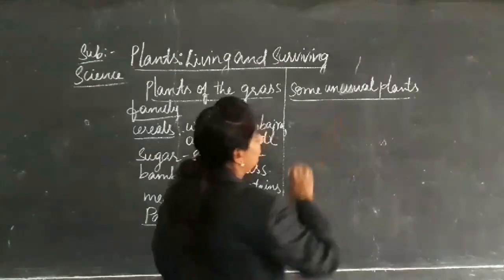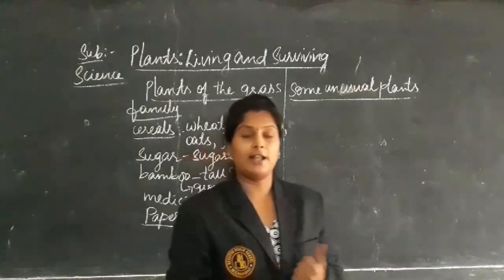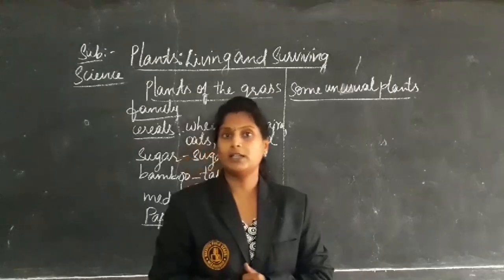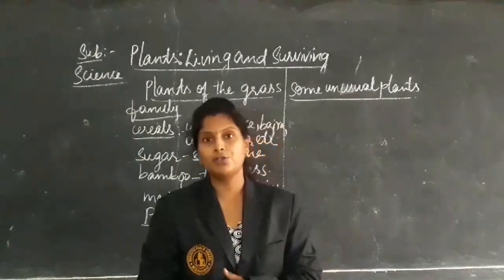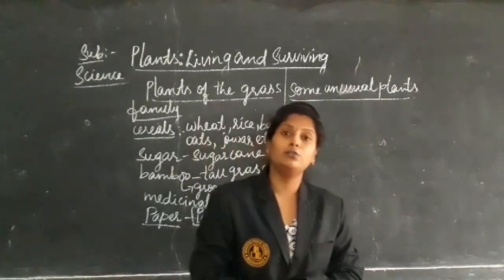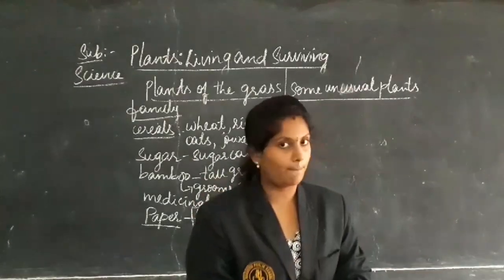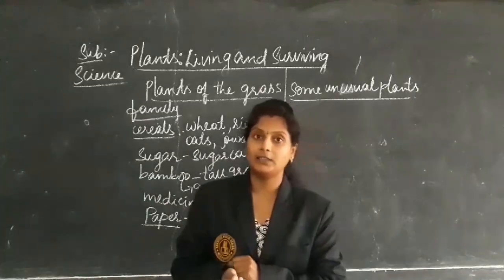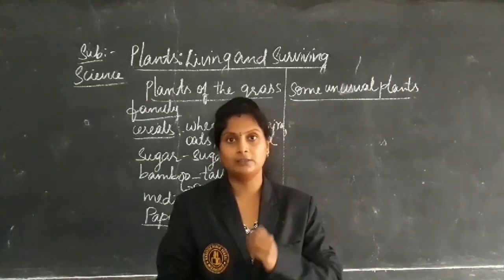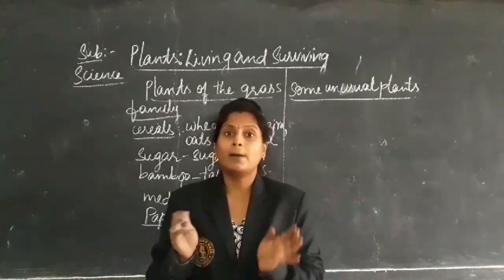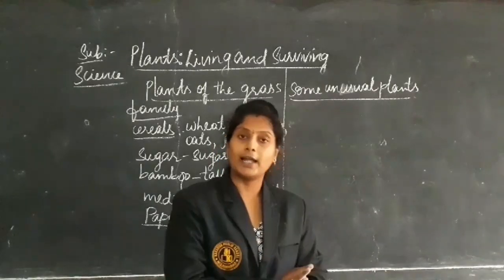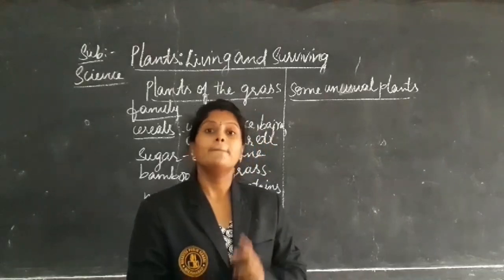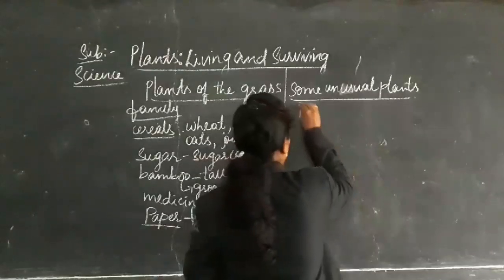Next, coming to some unusual plants. Yesterday, in the last class, we discussed the crotons. Yes, cactus are different plants. Here also some unusual plants are there. Generally, you know that animals and human beings eat plants. But there are some plants which eat animals, those are nothing but insects. The plants which eat insects, we call insectivorous plants.